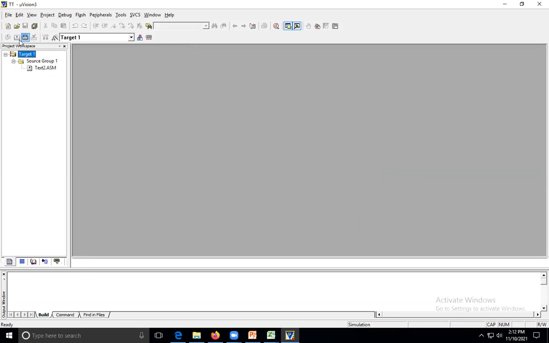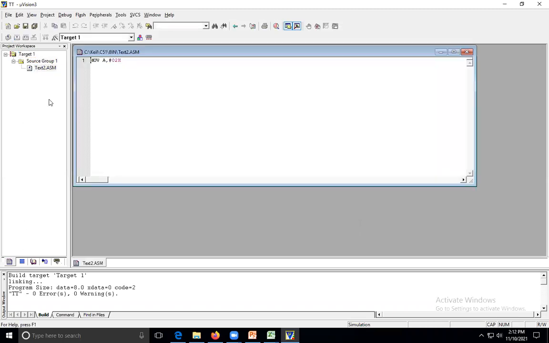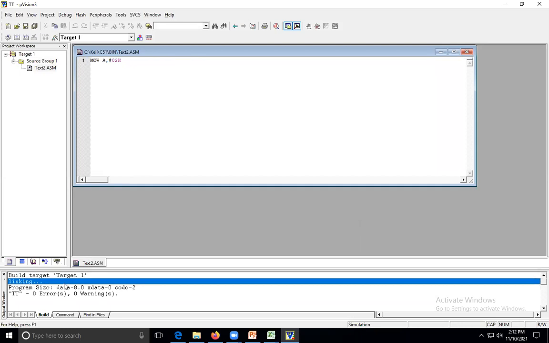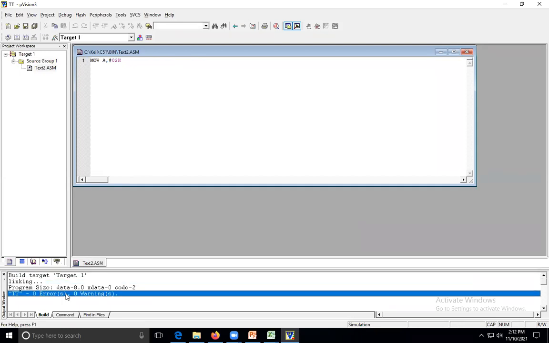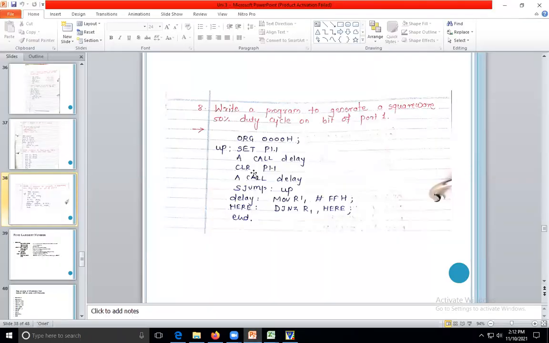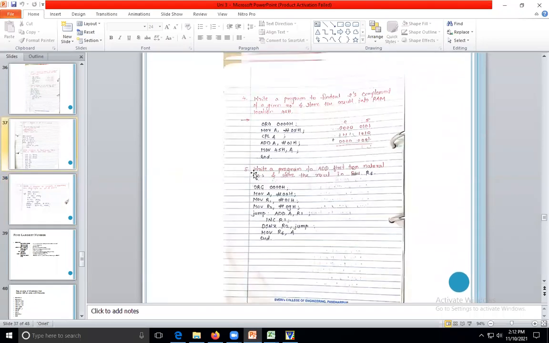and then build the program. See, there is no error here. Target one, no error, zero warnings. So yesterday's problem was that I clicked yes on the startup file, and the problem was created. You have to click no, then the problem will not be created. So that is the solution to yesterday's problem. Just see these two programs.